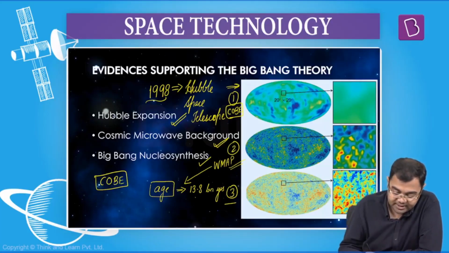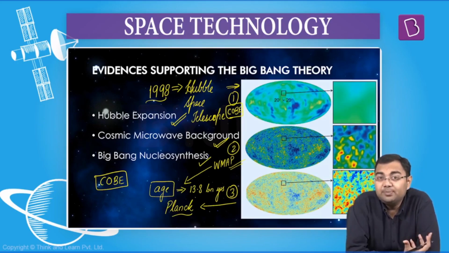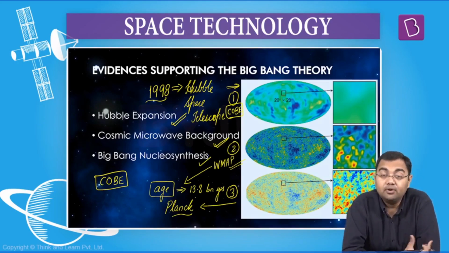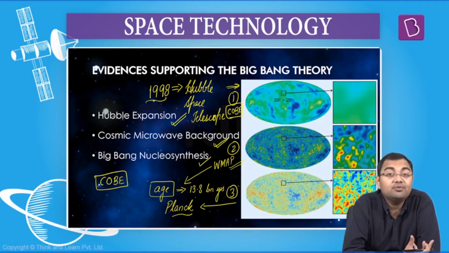And the third image that you see is by another probe named Planck. Planck was able to give us an even clearer picture of the cosmic microwave background. So the cosmic microwave background discovery also established the Big Bang theory further. What next? Big Bang nucleosynthesis. What is the meaning? Very simple. The abundance of hydrogen and helium in the universe.